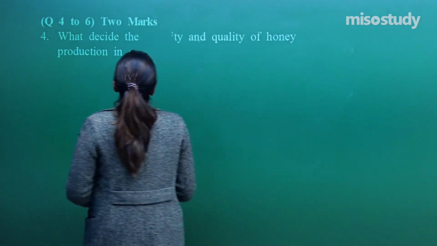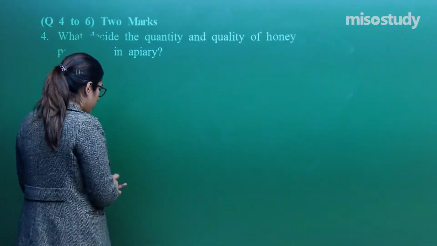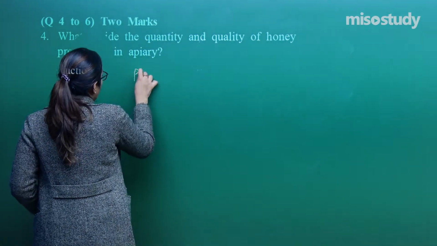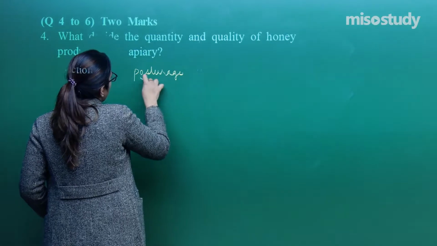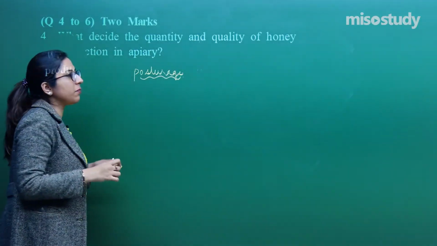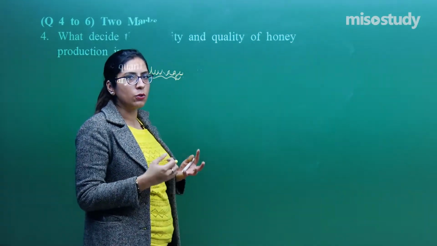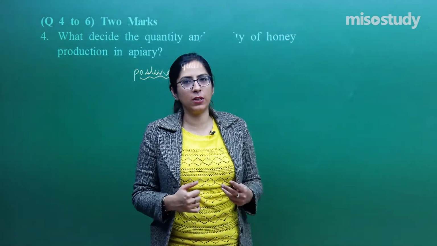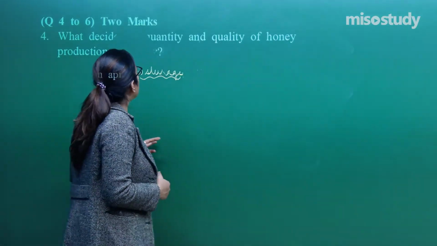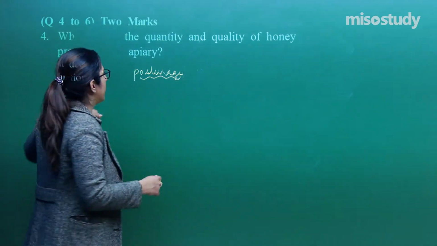Now, hope you remember the session in which we discussed pasturage. So, what is pasturage? Pasturage means providing such type of plants to the bee so that they can collect more and more nectar and pollen. This determines the overall quality of honey.